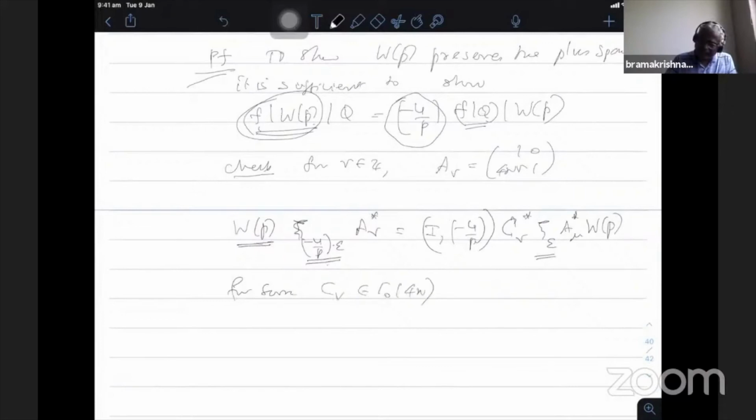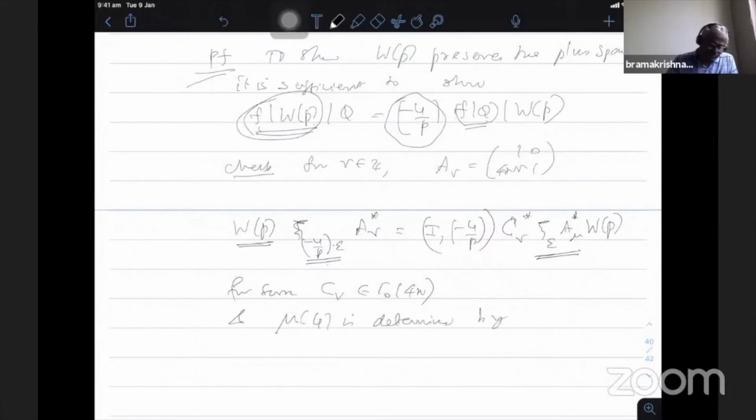So when I apply F on Sk plus of 4n comma chi1, this minus 4 by P comes out. This will be invariant. This will be the Q and I have WP. That's what it says. And mu mod 4 is determined by the given V.